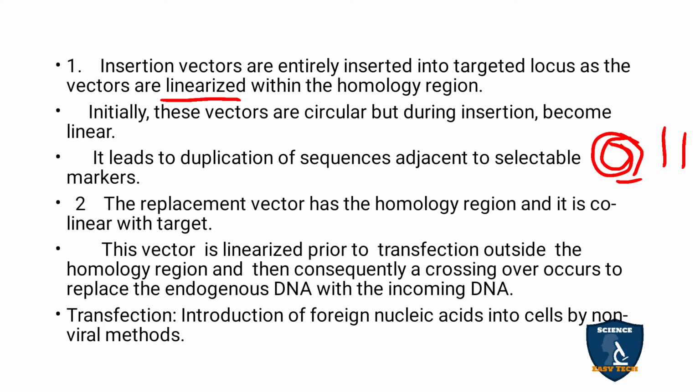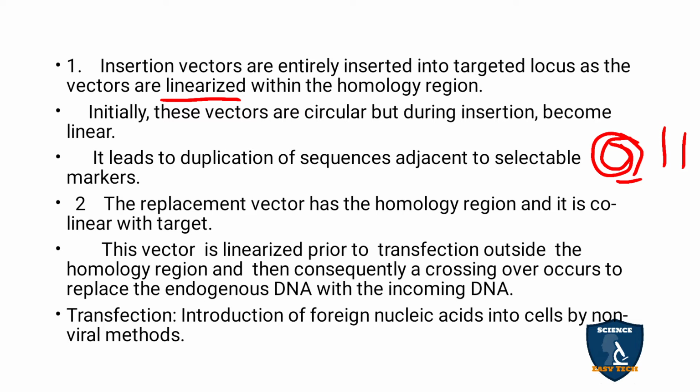Transfection, as I said earlier, is a process, and it is even like one of the forms of sexual reproduction in bacteria. It is the introduction of foreign nucleic acid into the cells by non-viral methods. So you are introducing the foreign DNA without using viral methods. It takes the DNA from outside.